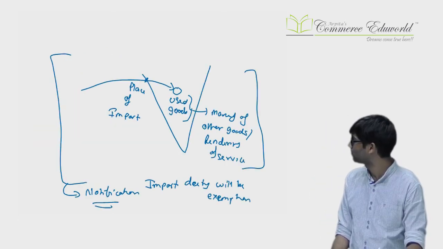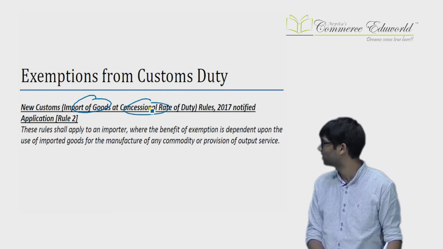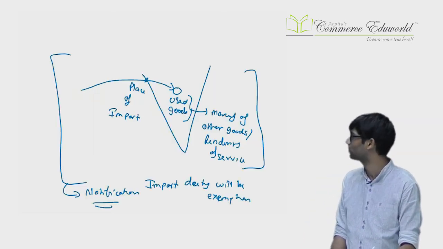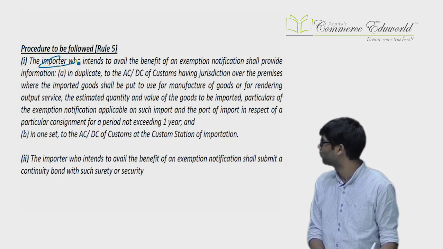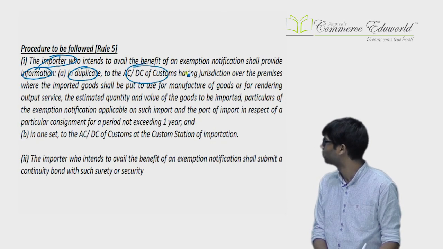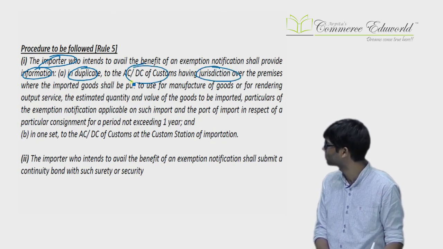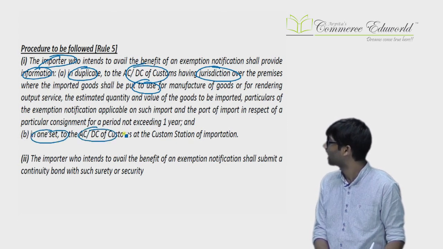Now you can see the heading of the rule: Customs import of goods at concessional rate of duty, rules notified. This rule gives the procedure aspect of all these things. Procedure: the importer will have to file an information in duplicate with the ACDC having jurisdiction over the premise where it is used. Further, 1 set is to be given to the ACDC at the customs station.